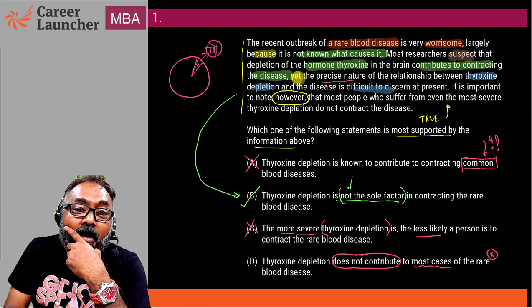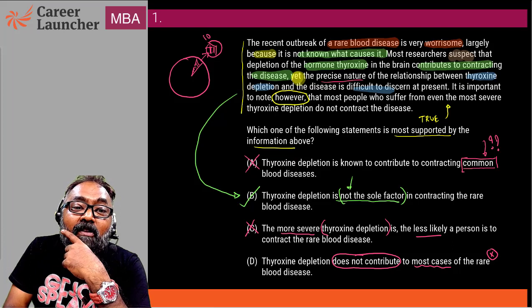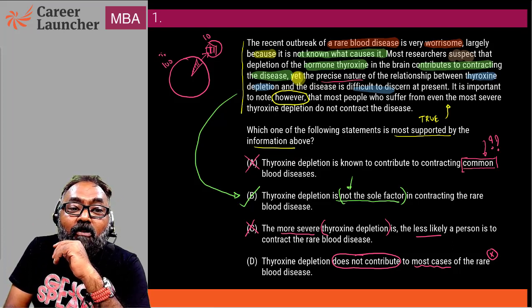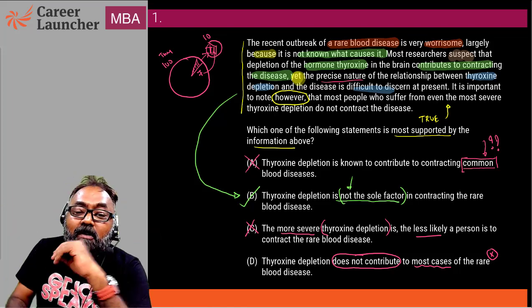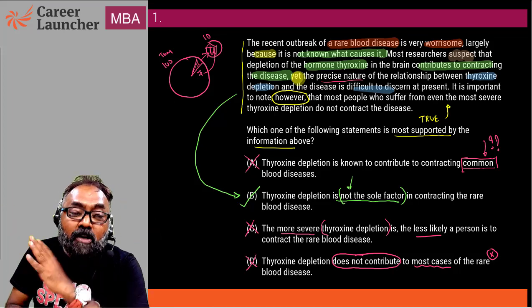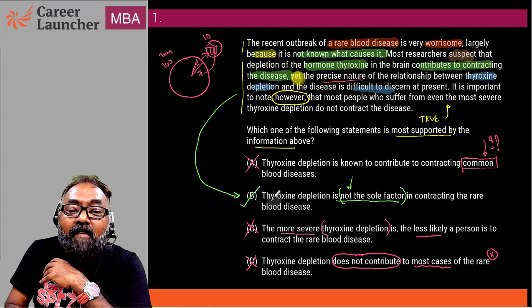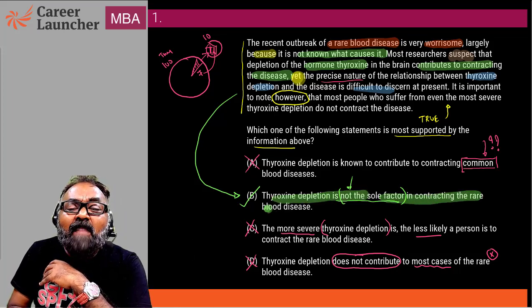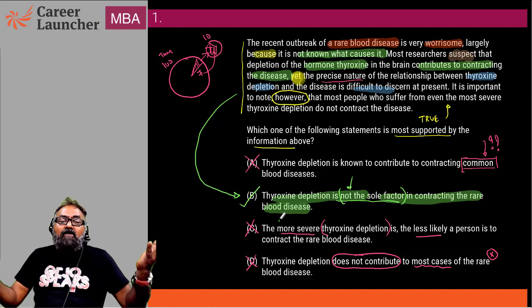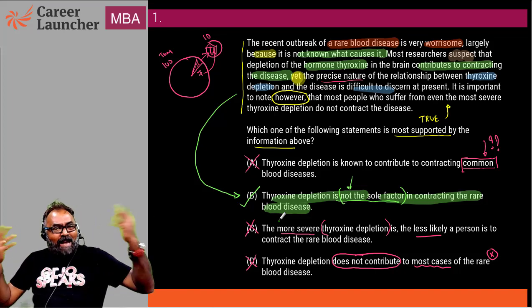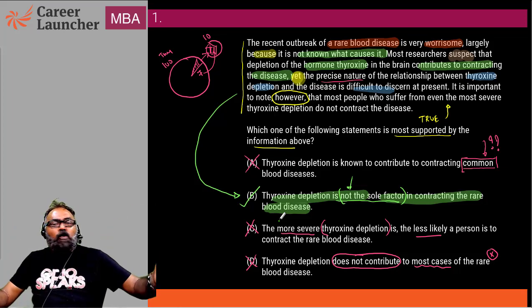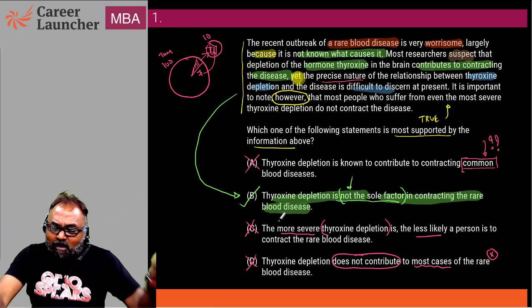So let's say there are 10 people having the disease. Let's say out of the 100 who have got this thyroxine depletion, about 7 of them get it. But if the 7 go here of the 10, that can still be most. So this is something that we can't say for certainty, but we can say for certainty that answer choice B is absolutely certain. That's it. We are looking at something that is true based on the information given in the passage. In the next video, I'll pick up a CAT passage and show that this inference question is something that you should not be worried about.